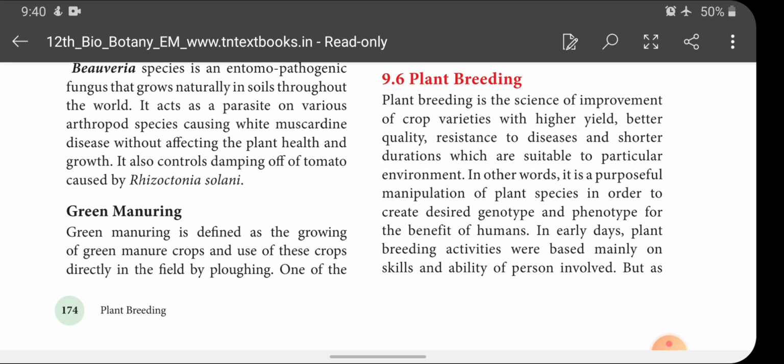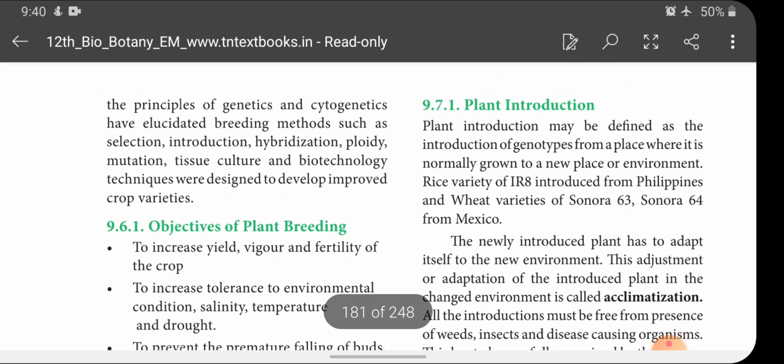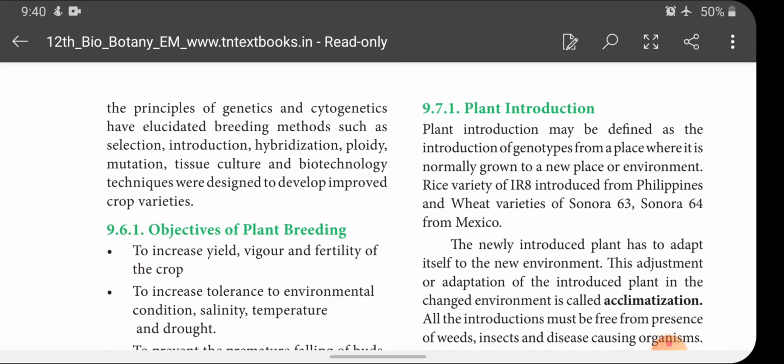In early days, plant breeding activities were based mainly on the skills and ability of the persons involved. But as the principles of genetics and cytogenetics have been elucidated, breeding methods such as selection, introduction, hybridization, ploidy, mutation, tissue culture, and biotechnology techniques were designed to develop improved crop varieties. Hope you understand about plant breeding, children.